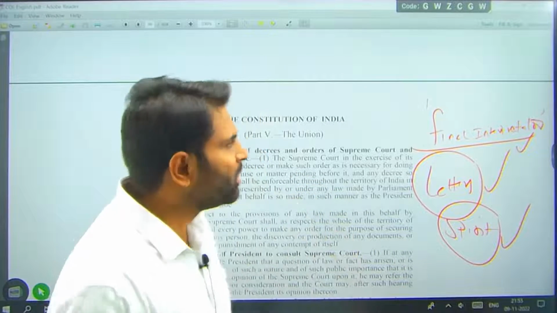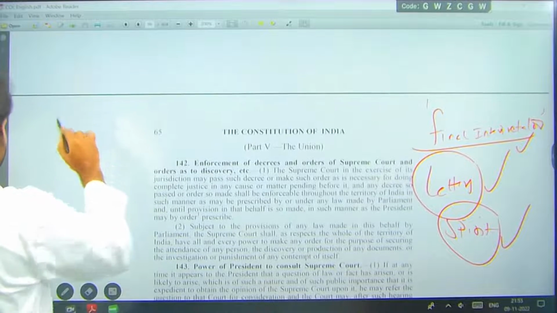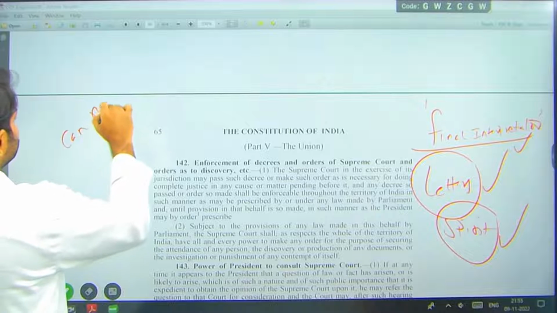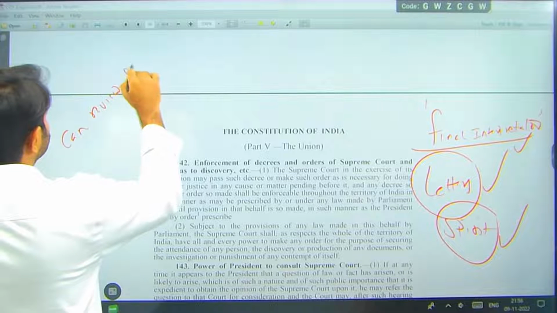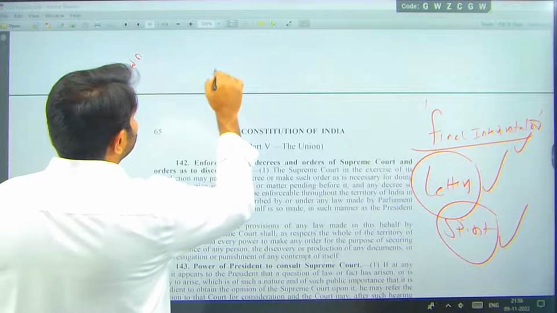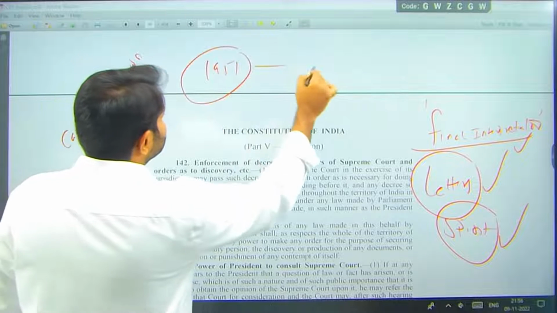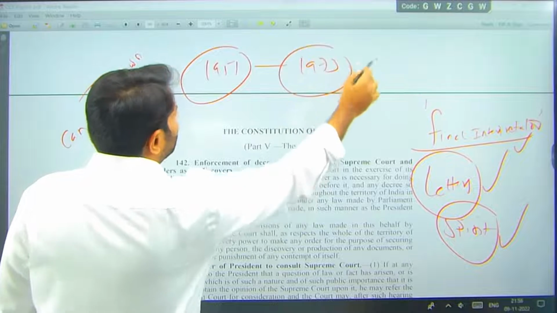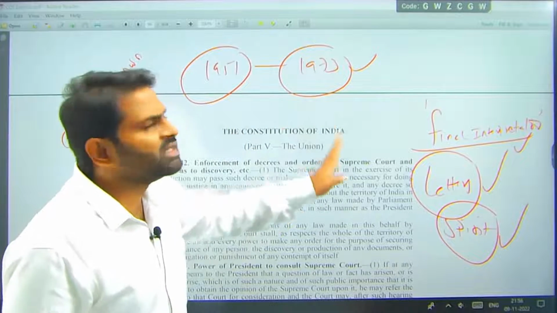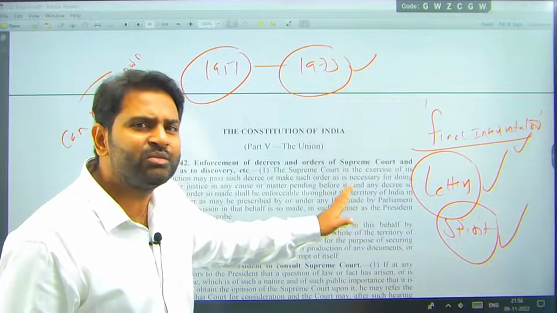And one of the important points of the Indian judiciary is that it can review its own judgment. For example, if the Supreme Court gave a judgment in 1951, in 1973 it can give a completely contrasting judgment.